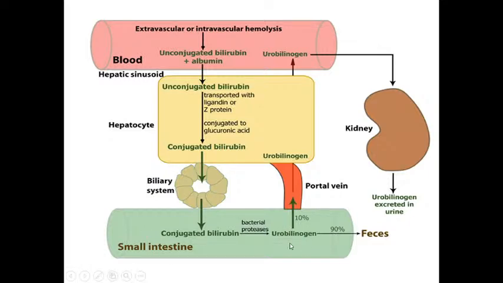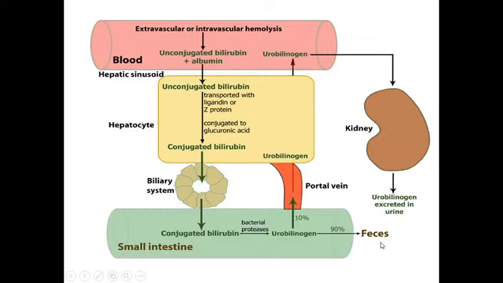Now, 10% of this urobilinogen enters the portal vein, and through the portal blood circulation it is transported to the kidney, where it is filtered, and then urobilinogen is excreted through urine. Okay, 10% of this will be reabsorbed from the small intestine, and through blood it will pass through the kidney and then be excreted through urine. And the 90% of the urobilinogen is then converted to stercobilinogen, that will be excreted through feces.